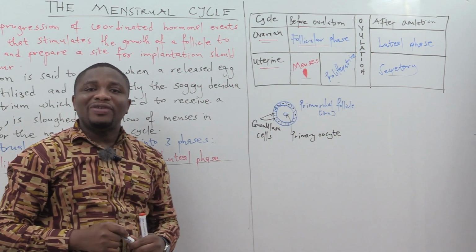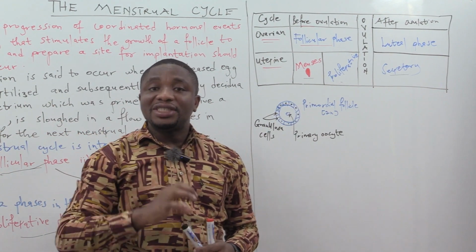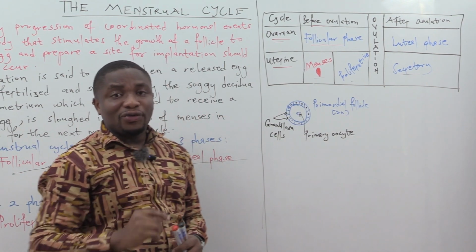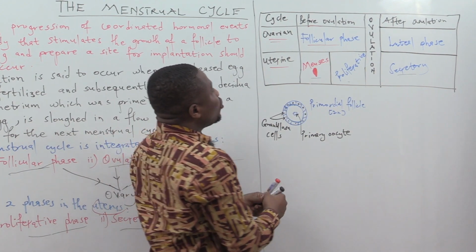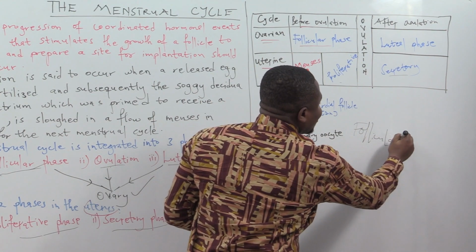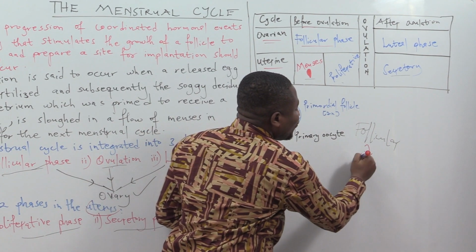Now, let's move ahead and talk about the primary phases of the menstrual cycle. We'll start by looking at the follicular phase. If you listen to the name follicular, it simply comes from the word follicle.